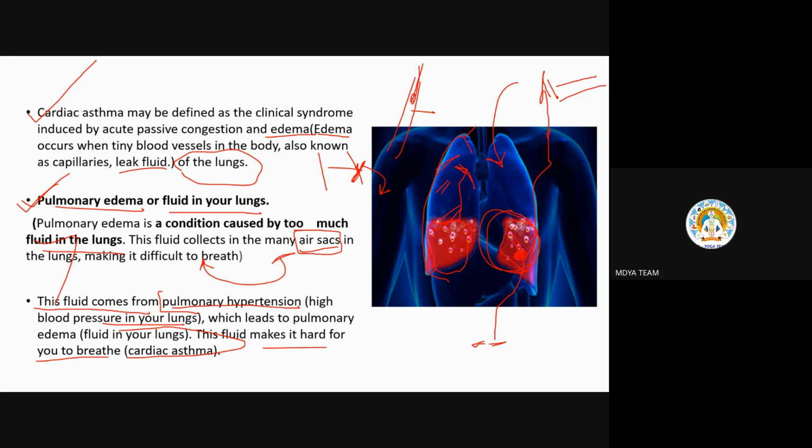Okay, so three things to remember: edema in the lungs, which you know, and it further leads to accumulation of liquid in the air sacs. You can write these points also. Accumulation of liquid in the air sacs will lead to difficulty in exchange of gases, which further leads to difficulty in breathing in or exhaling out. This term is called cardiac asthma. Simple as that.